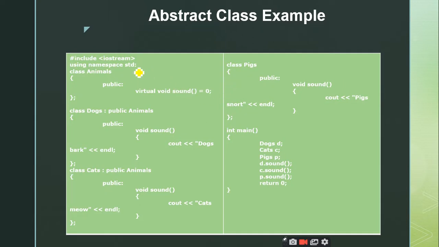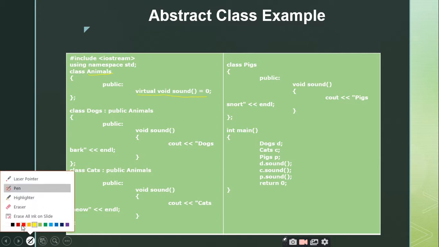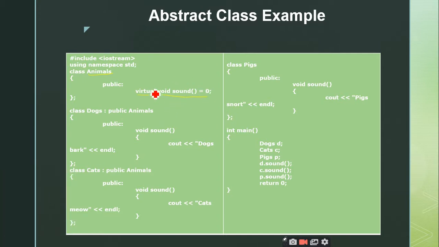Yes, sir. Right. Another example: I have taken the animals class where I am defining a pure virtual function called sound. I derived a class called dogs from animals publicly, and I am defining the sound function, which is a pure virtual function inside the animals base class.